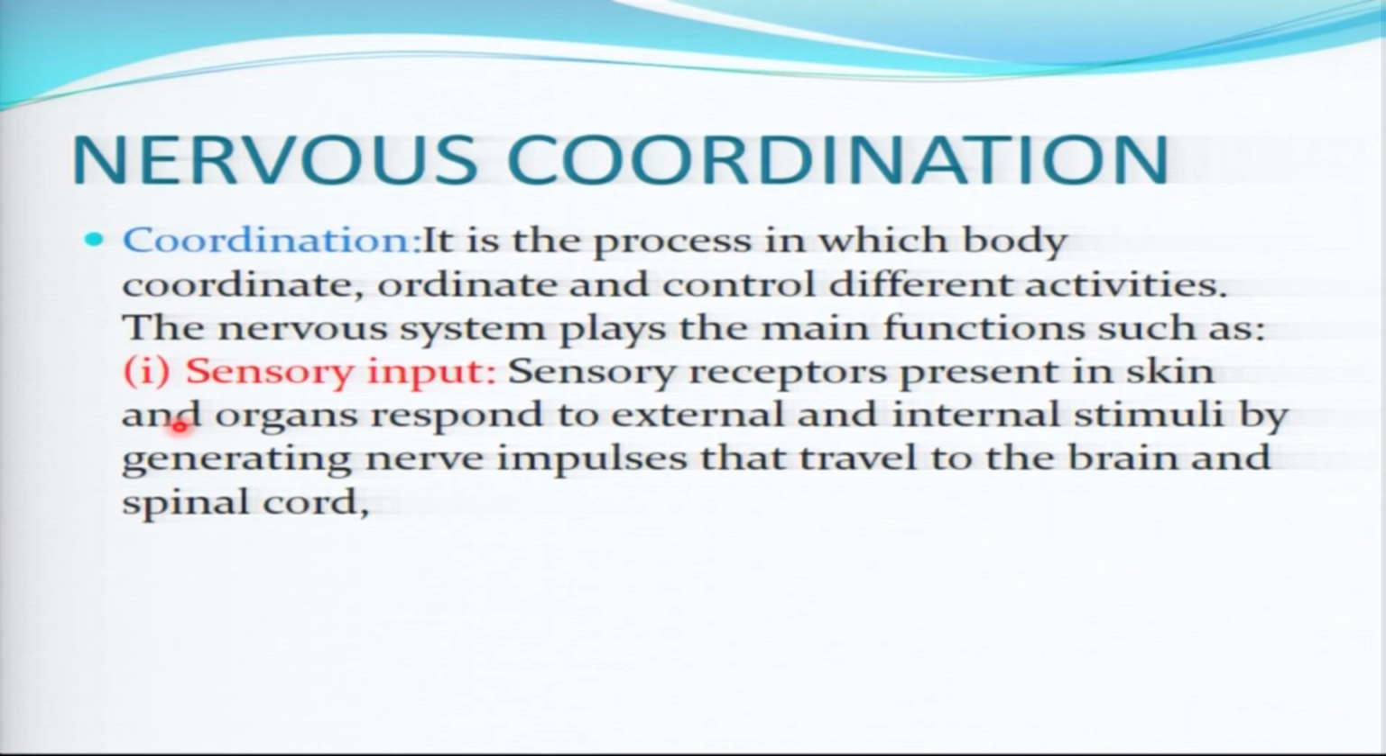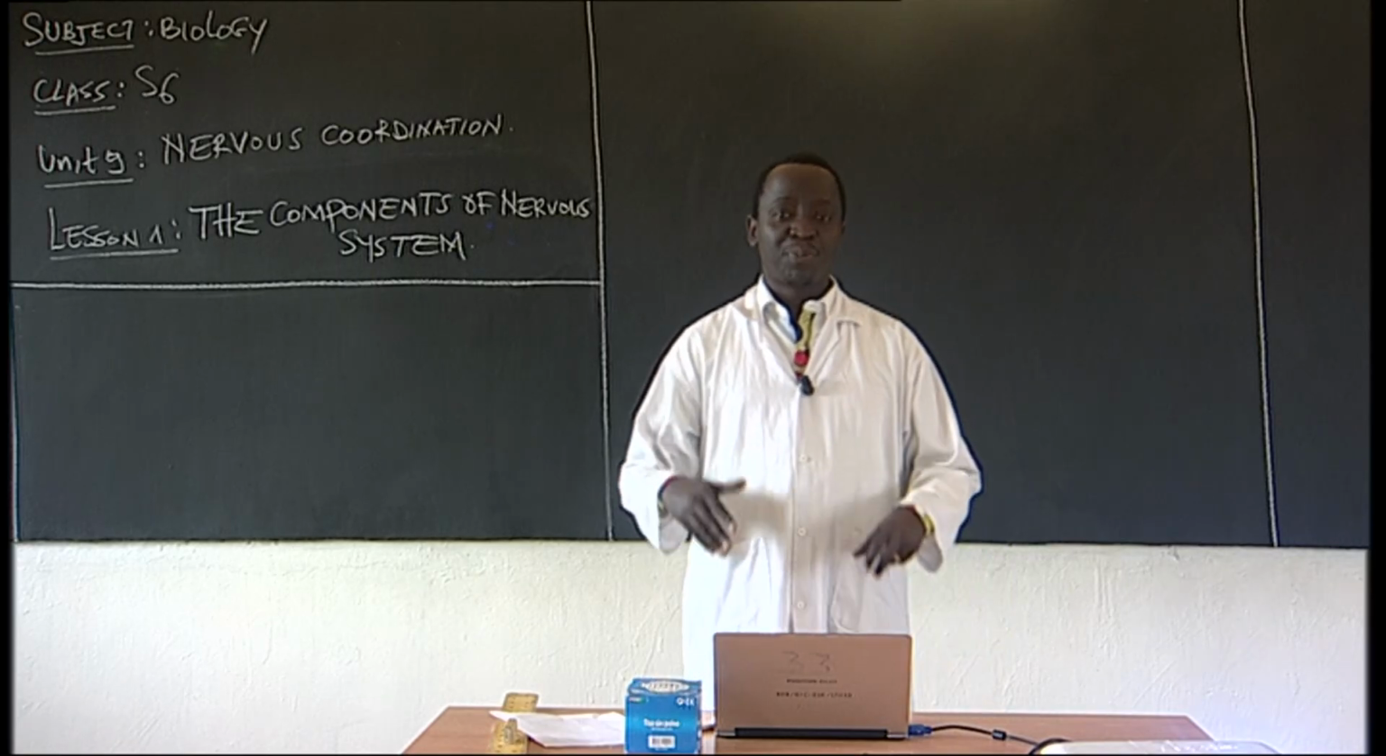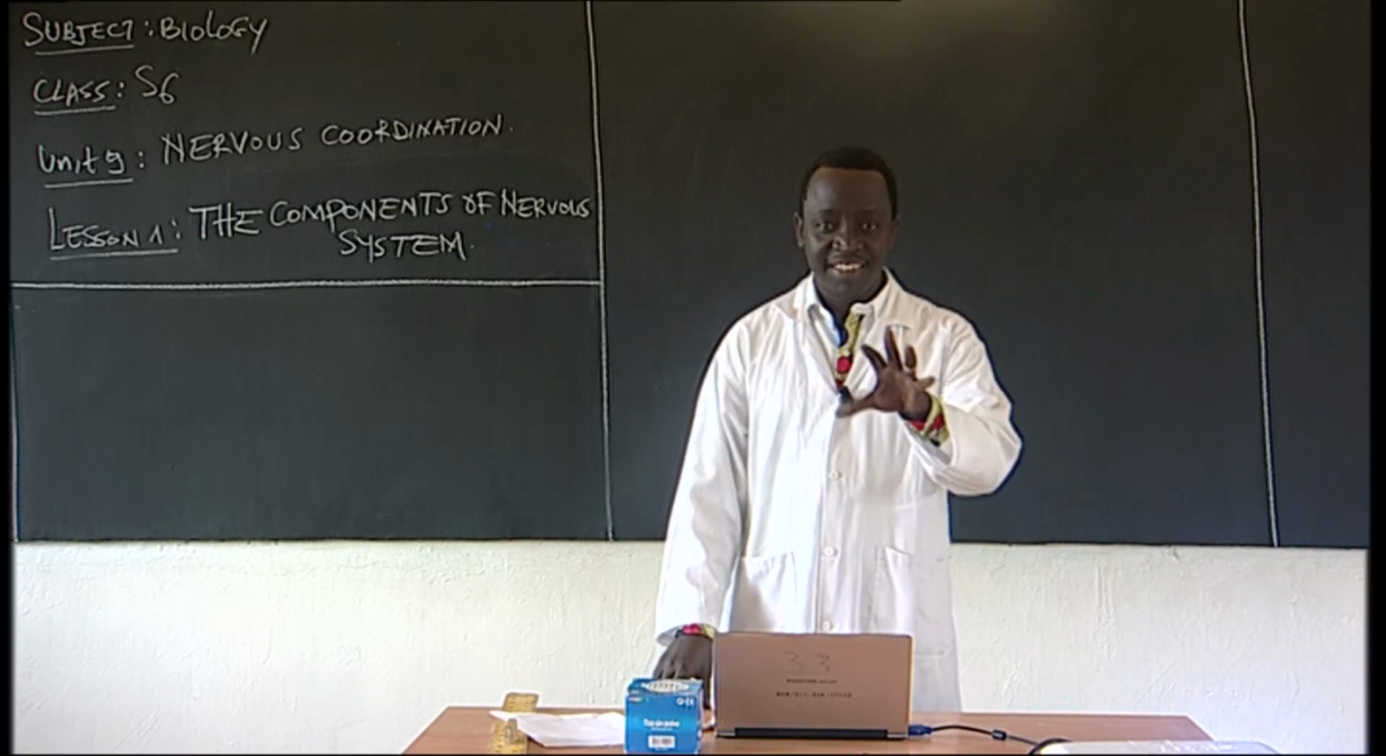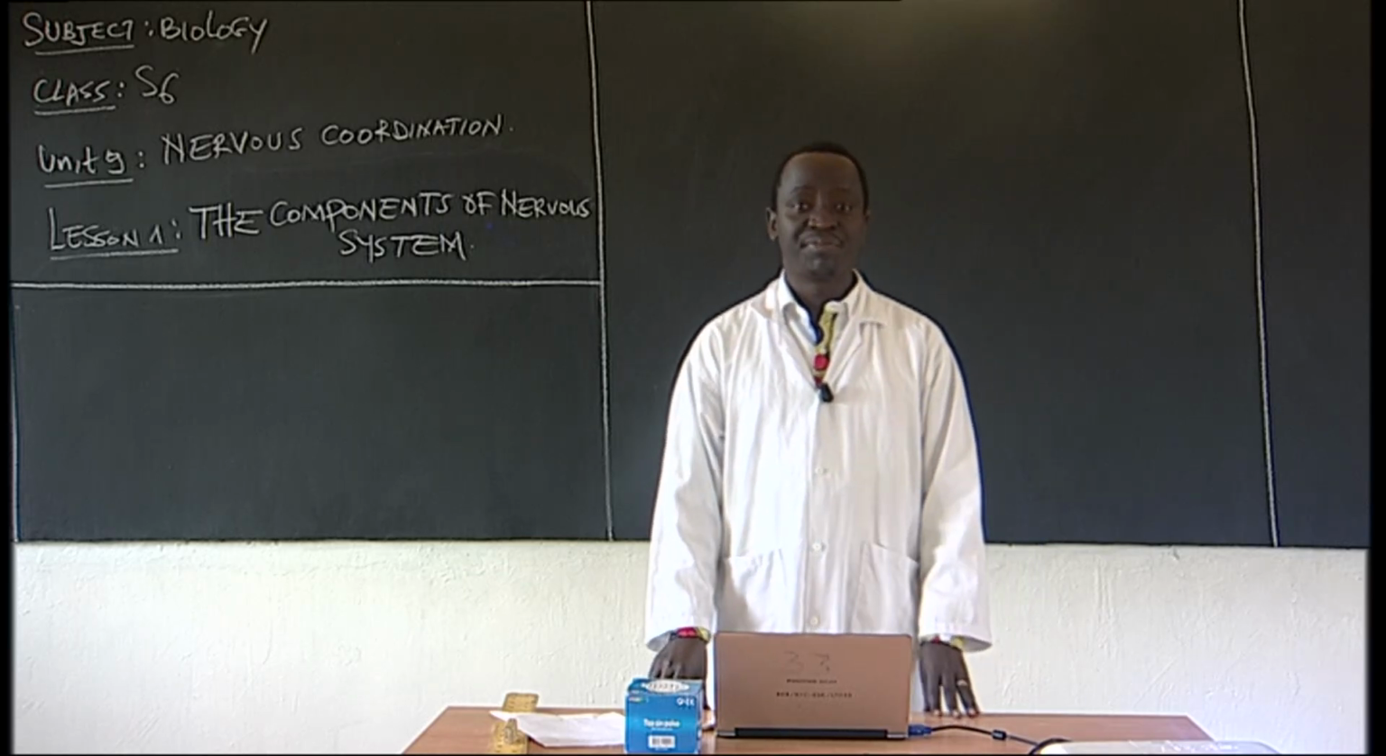What is coordination? As I have said, it is the process by which the body coordinates and controls different activities. Every activity that happens in our body, that is carried out by our body parts, has to be controlled. For example, if you are moving, the movement is going to be controlled. If you are eating, that activity has to be controlled.